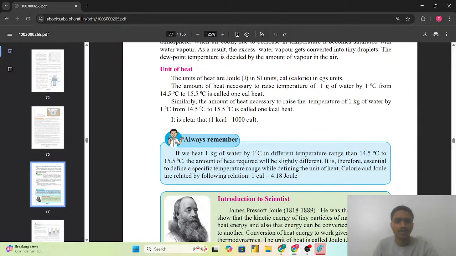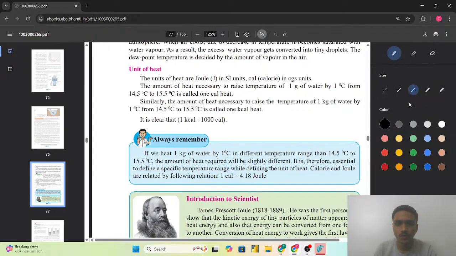So unit of the heat, आगे हीट के यूनिट्स के बारे में हमें यहाँ पर देखना है. सो क्या है? So the units of the heat are joule in SI unit and calorie in CGS unit. So again it is important. So the units of the heat are joule in SI unit and calorie in CGS unit. So there are two, basically I want to show with the SI unit, that is system international.